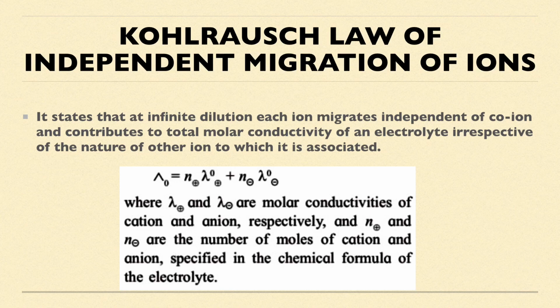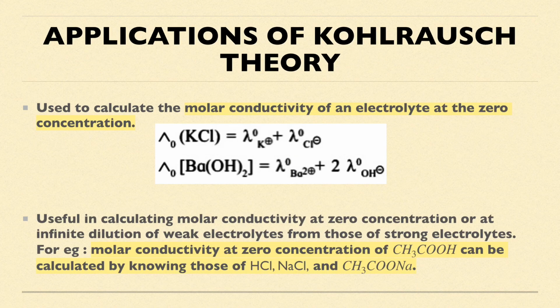Hopefully it is clear. Okay, now we will see the applications of Kohlrausch's theory. The first application: it is used to calculate the molar conductivity of an electrolyte at zero concentration. That is, lambda naught of KCl is equal to lambda naught of K plus plus lambda naught of Cl minus. Second, lambda naught of barium hydroxide. First you have to write down the dissociation. It will dissociate as Ba2+ and 2 moles of OH minus. So the number of moles of Ba is 1, of OH is 2. Therefore it will be equal to lambda naught of Ba2+ plus 2 into lambda naught of OH minus.